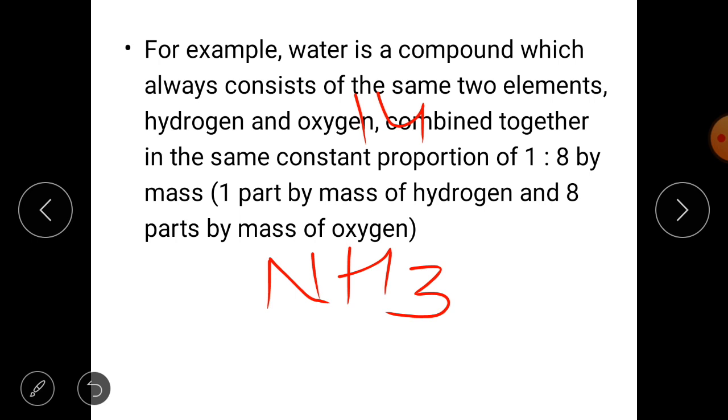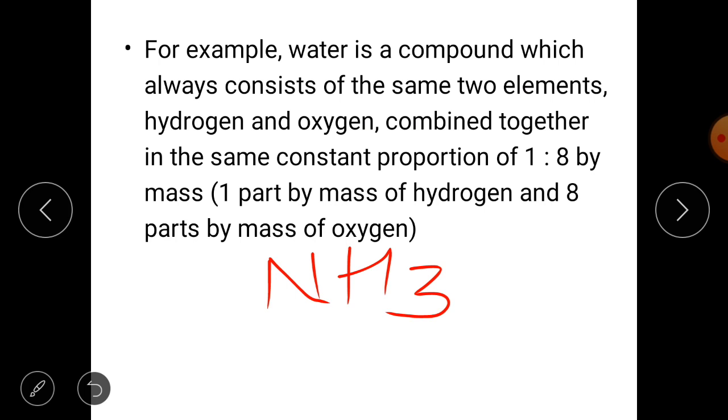Here 3 atoms of hydrogen are participating, so the mass will become 3. Now you can clearly see that 14 gram nitrogen combines with 3 gram hydrogen to form ammonia, NH3. So what will be the ratio? Definitely it will be 14:3. In this manner you have to understand this law.